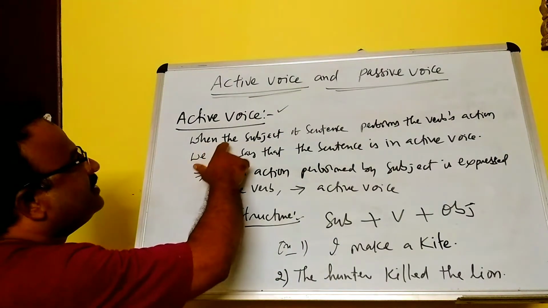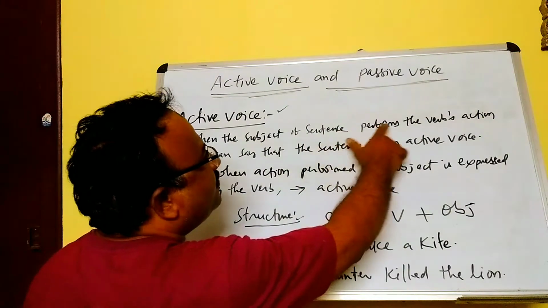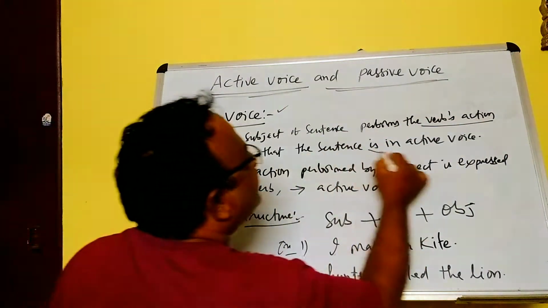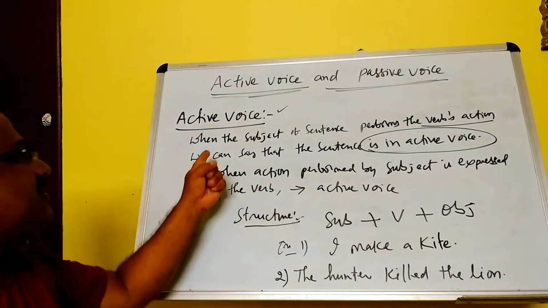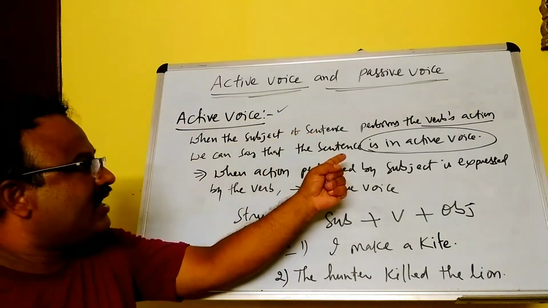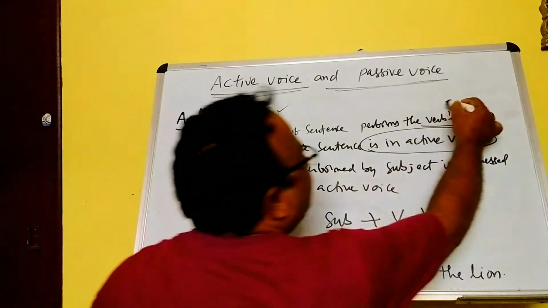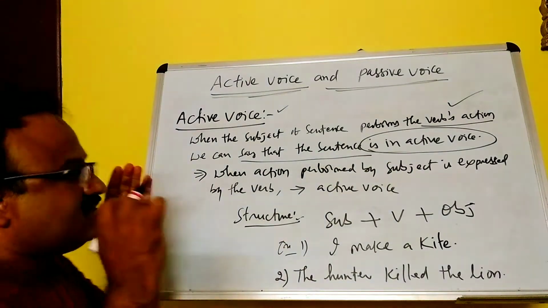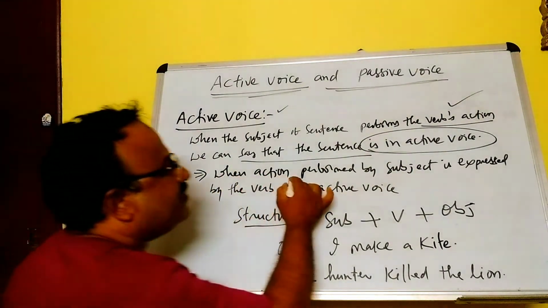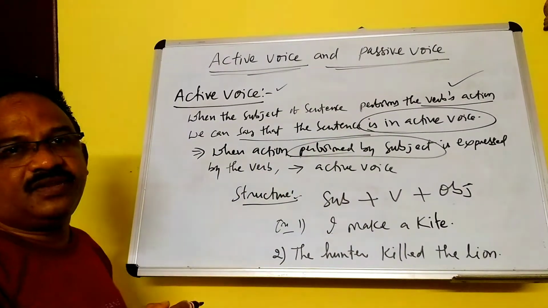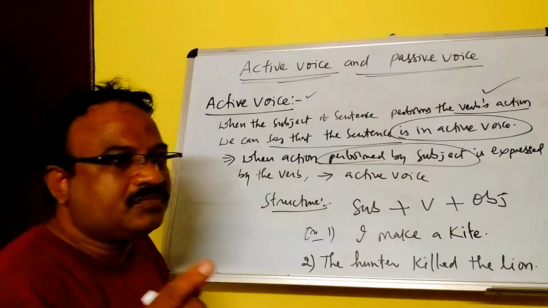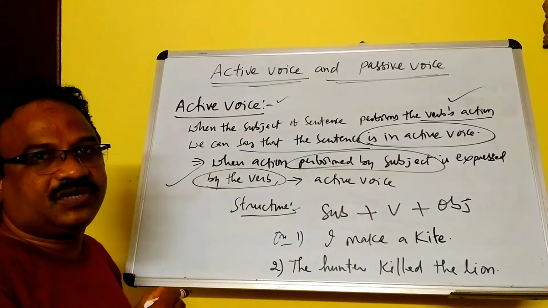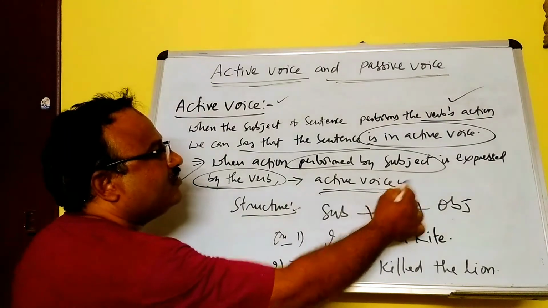When the subject of the sentence performs the verb's action, we can say that the sentence is in active voice. Simply you can say, when the action performed by the subject is expressed by the verb, that is called active voice.